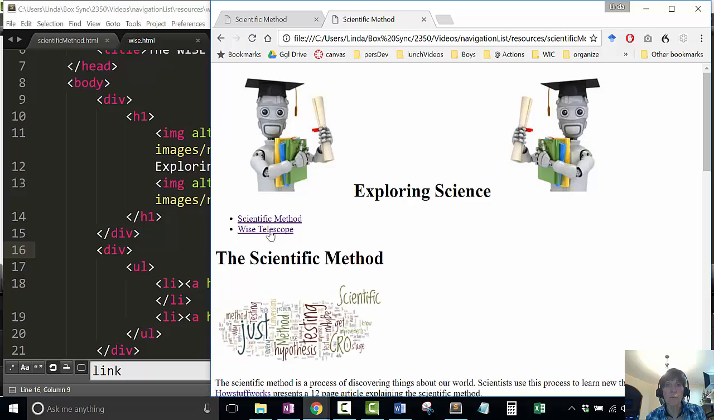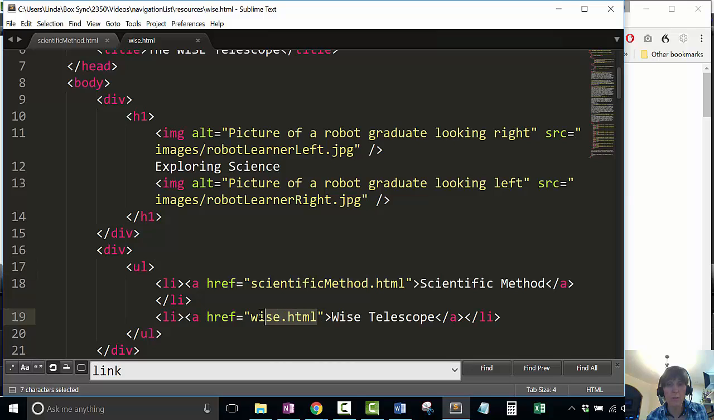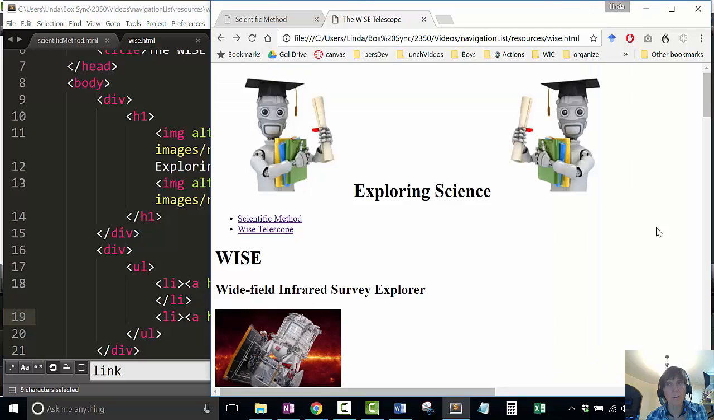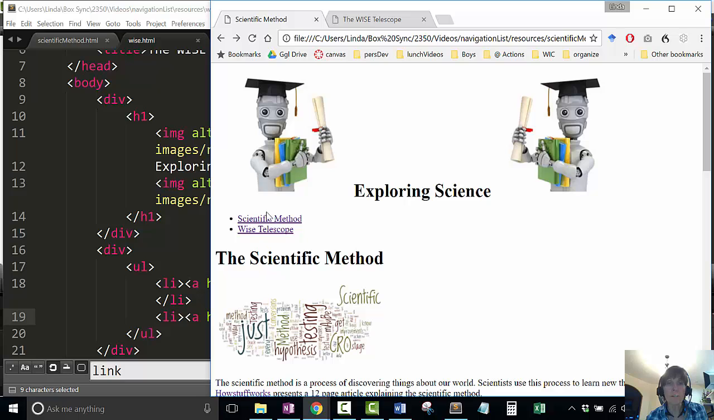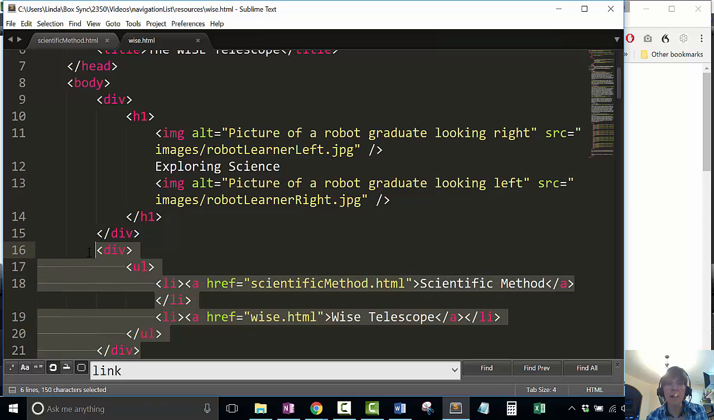And now on this page, I have the same navigation. And here, if I click the scientific method, then it takes me to that page. If I'm back on the WISE telescope and I click on it, it leaves me here. Notice that this link doesn't go anywhere because it links to itself, so it just reloads itself. There's actually some controversy over, or some disagreement over whether it's best to have these be active links or not. I'm going to use them as active links in this case, and that makes it possible for my navigation to be exactly the same on both pages.